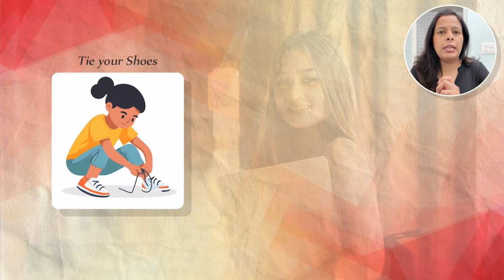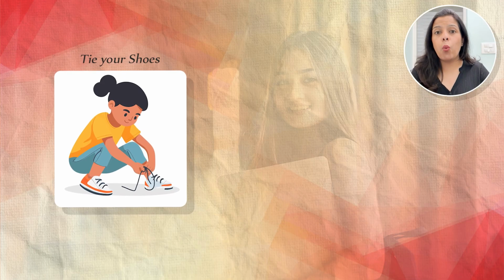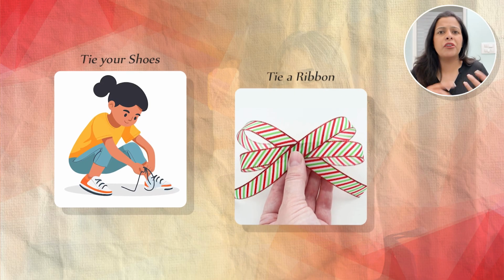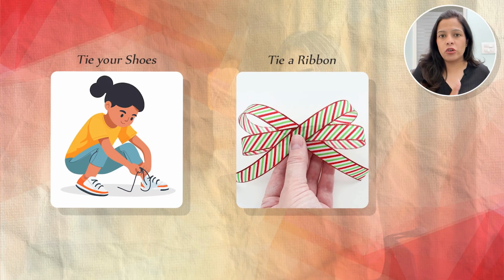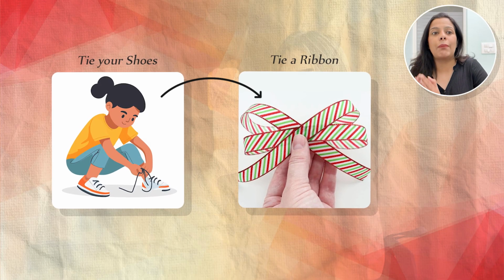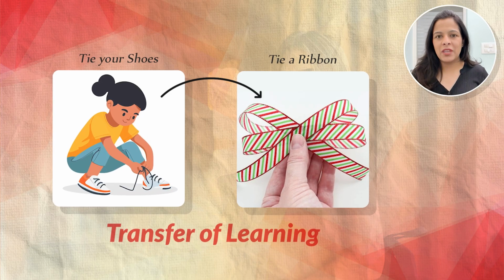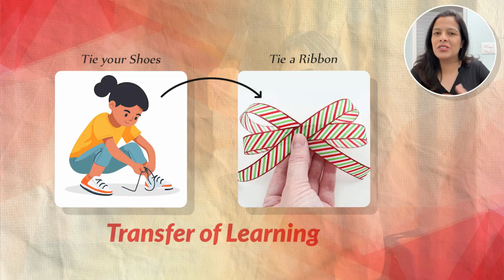For example, let's think about when you learned how to tie your shoes. Once you've got it down, you can also tie other things like a ribbon. This skill that you have learned while tying your shoes can be transferred to something else. And this is what we mean by transfer of learning. It's an ability to take something you've learned and use it in other situations.